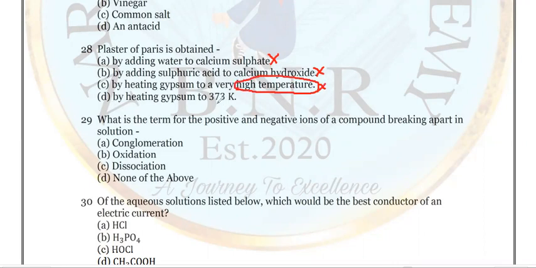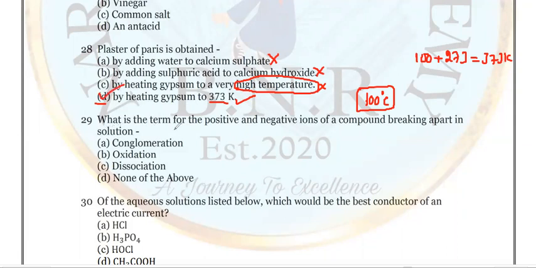By heating gypsum to 373 Kelvin, that is exactly the right answer. So heating gypsum at 373 Kelvin is also equal to 100 degrees Celsius. How much temperature? 100 degrees Celsius or 373 Kelvin, that is 100 plus 273 is equal to 373 Kelvin. Is it right? So option D is the right answer.